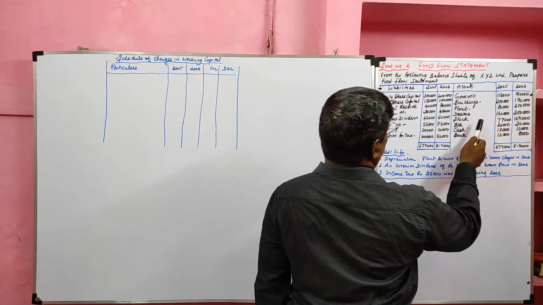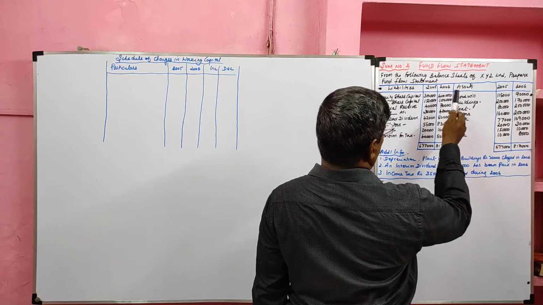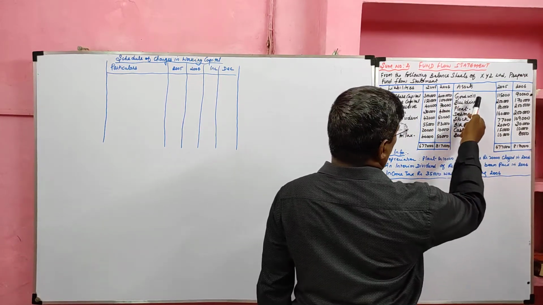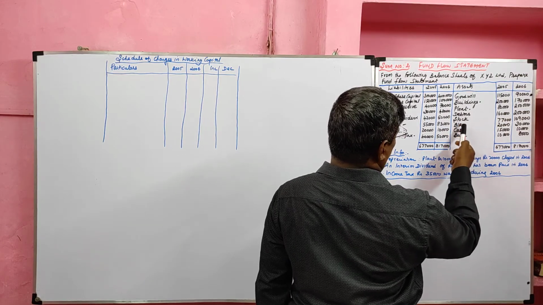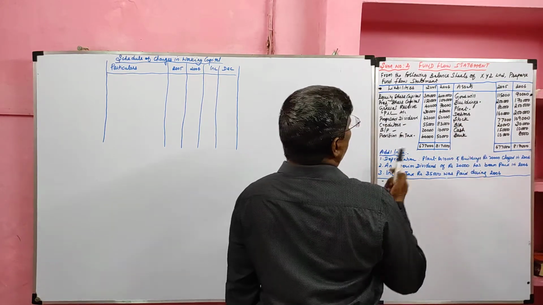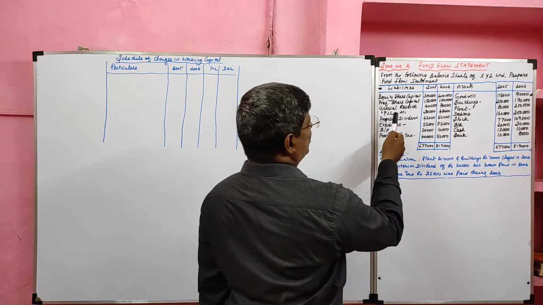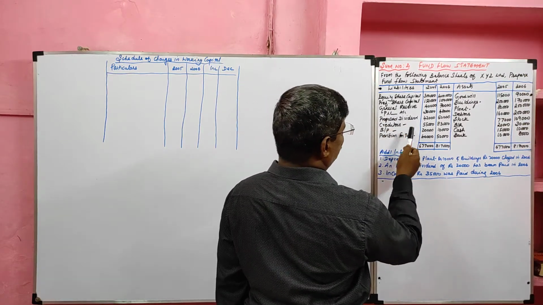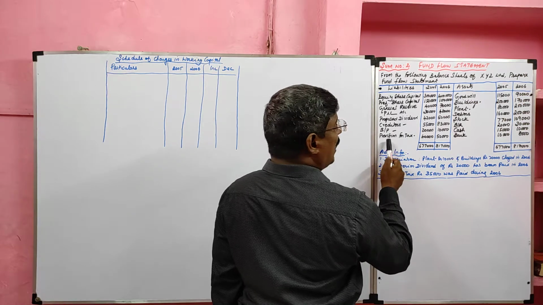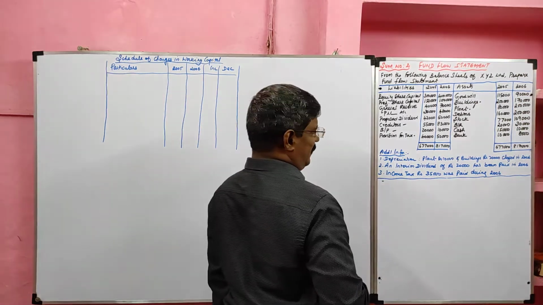Liabilities and assets of both years 2005 and 2006 are given. Asset side: goodwill, building, plant, debtor, stock, bills receivable, cash, bank are given. Liability side: equity share capital, preference share capital, general reserve, profit and loss account, proposed dividend, creditor, bills payable, and provision for taxation are given.